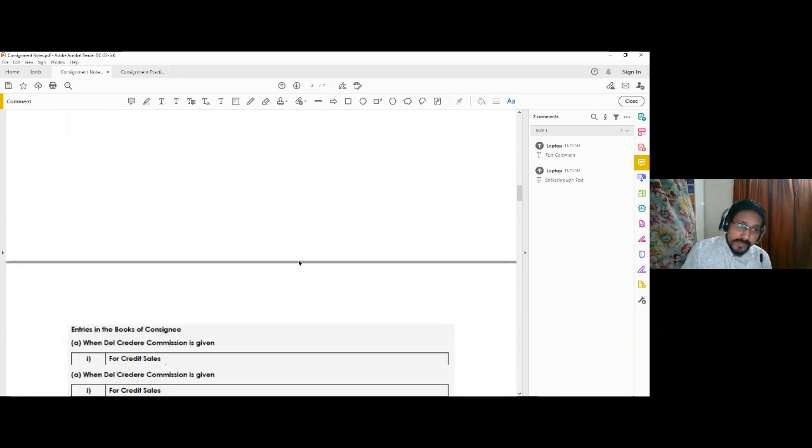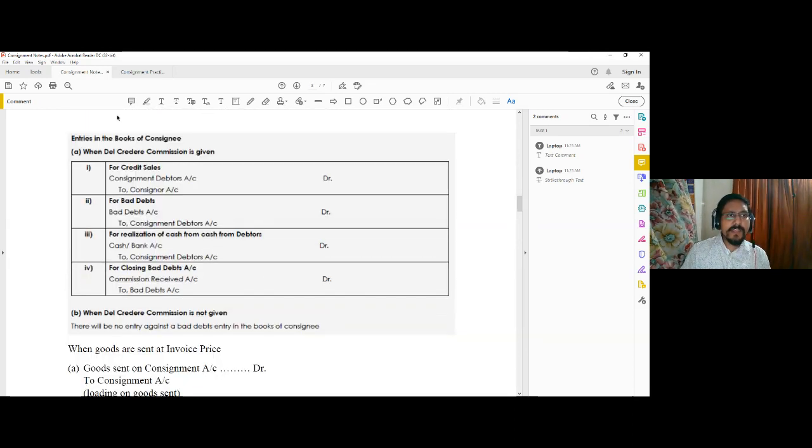Okay, what will the consignee do in the books of the consignee when del credere commission is given? The consignee will record the consignment debtors to whom the goods have been sold on credit. For any kind of sale, previously you have seen that if it is cash sales, it is received by the consignee directly. So it is bank account debit to consignor, because it will later on be remitted to the consignor. But since here the amount is due, not received, consignment debtors account debit to consignor will be the entry for credit sale.